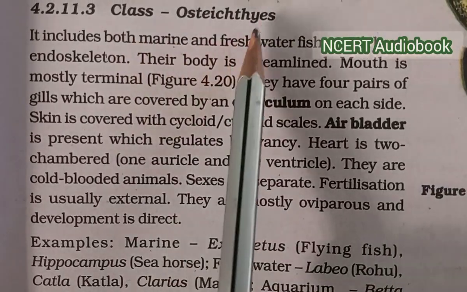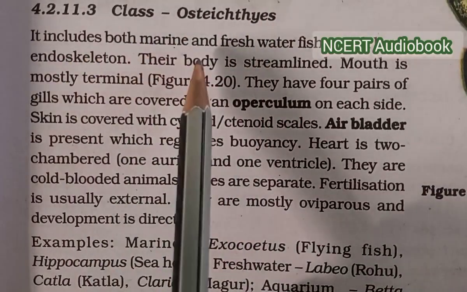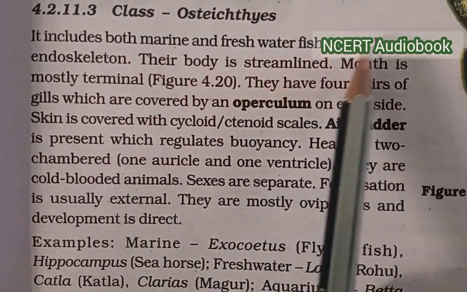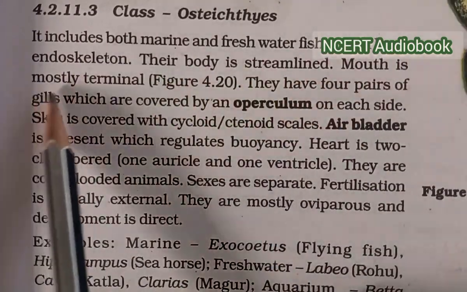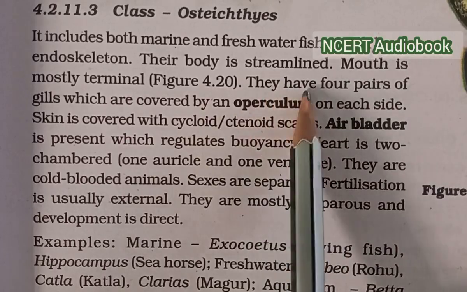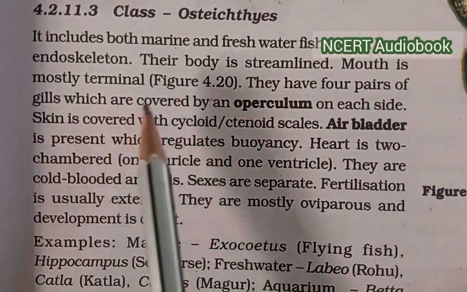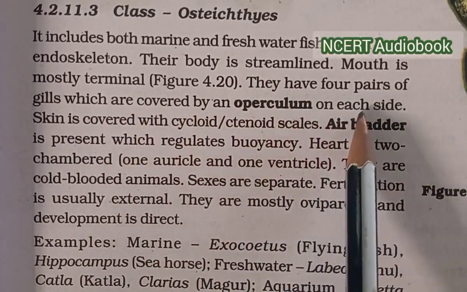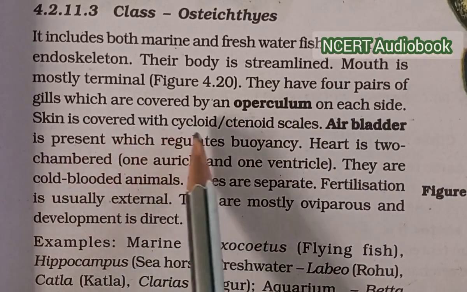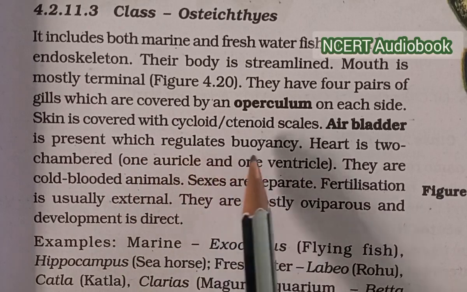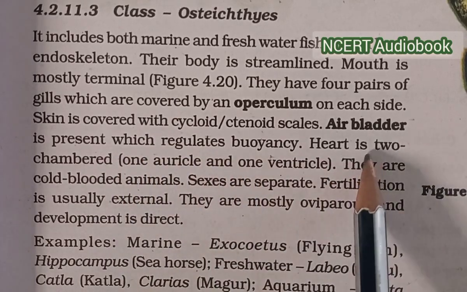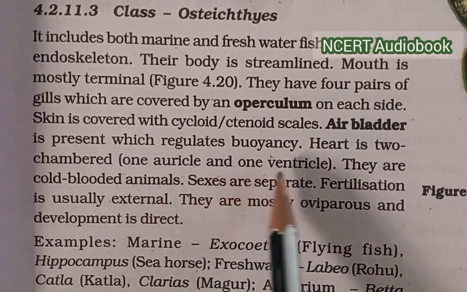Class Osteichthyes. It includes both marine and freshwater fishes with bony endoskeleton. Their body is streamlined, mouth is mostly terminal. They have 4 pairs of gills which are covered by operculum on each side. Skin is covered with cycloid or ctenoid scales. Air bladder is present which regulates buoyancy. Heart is two-chambered, one auricle and one ventricle.